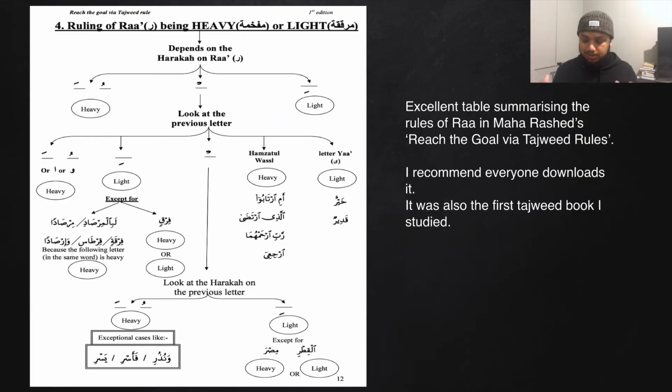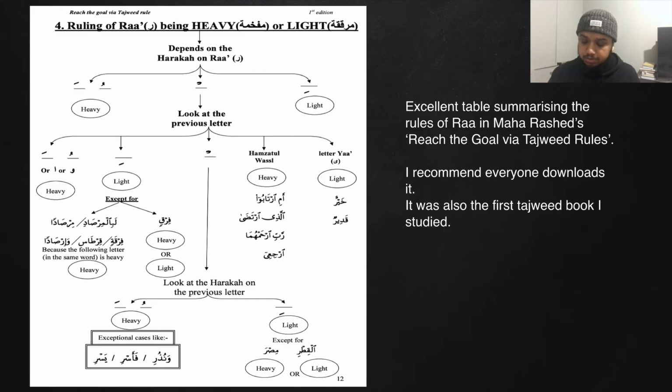In this slide we can see an excellent table summarizing the rules of Ra. It's found in Maha Rashid's Reach the Goal via Tajweed rules. I genuinely recommend everyone downloads this book because it is fantastic. It was also the first Tajweed book I studied with my Ustad. So I will leave it on the screen, and it provides a fantastic summary for everything we've learned so far.